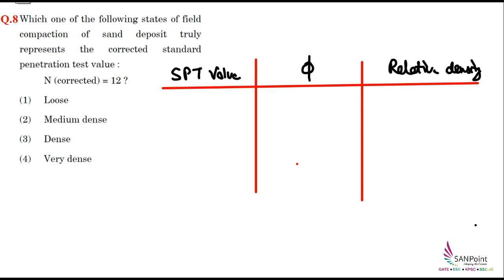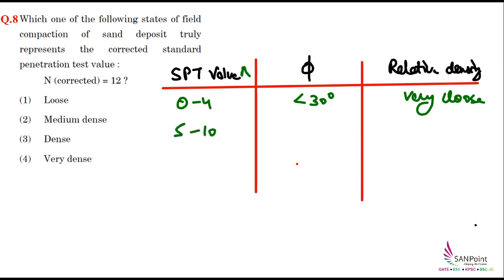Here they have given the value of SPT. They may also give you the value of phi, which is the friction angle. If the value of SPT is between 0 to 4, the phi value will be less than 30 degree, and the soil will be called very loose soil. Second is for 5 to 10 SPT value.